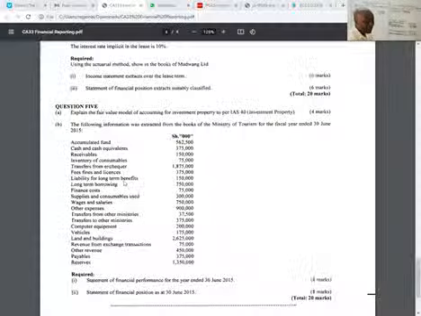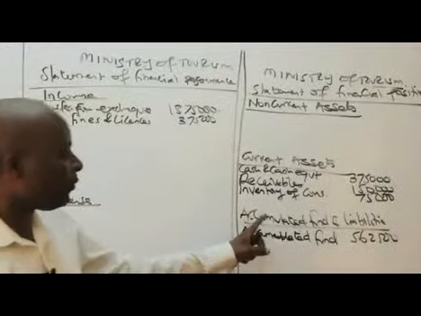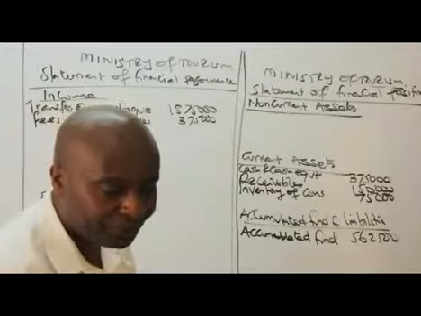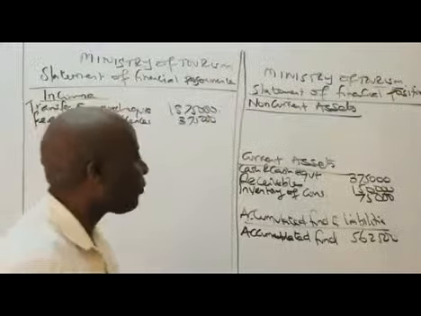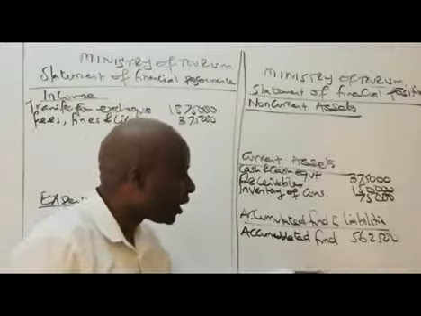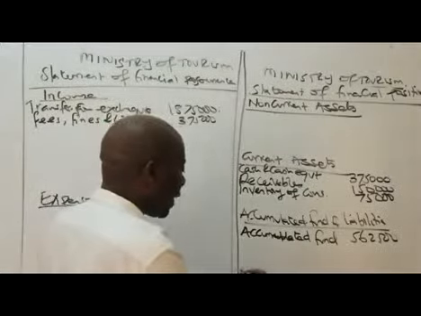Liability for long-term benefits. This is a statement of financial position. Under liabilities, we have accumulated fund and liabilities. We have a very important liability here called liability for long-term benefits. Please leave some space here because later on you'll be getting the total. They can now begin with the liabilities, the non-current liabilities.